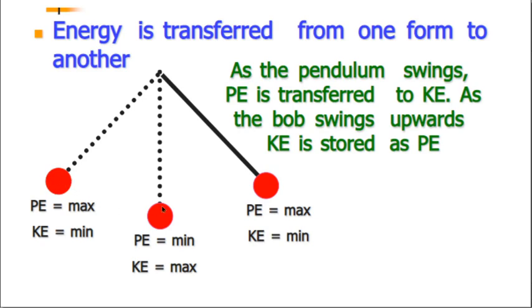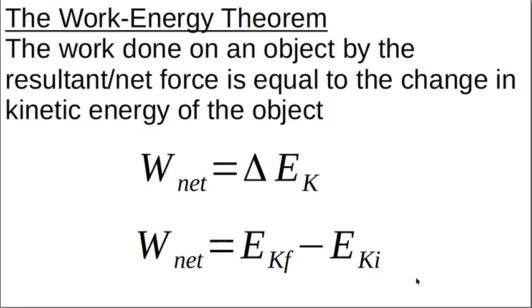But as it passes the bottom of the swing here, the potential energy is at the least and the kinetic energy is at the most, and then it comes back up here, with potential energy at its maximum and kinetic energy at its minimum. So the energy transfers, potential, kinetic, potential, kinetic, like that, because in an isolated system, the total mechanical energy is conserved.